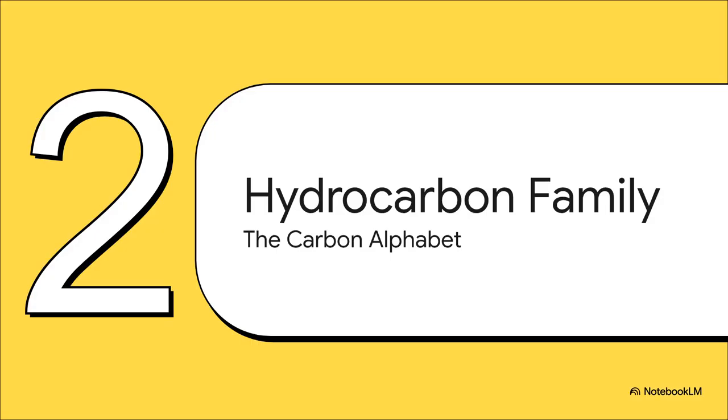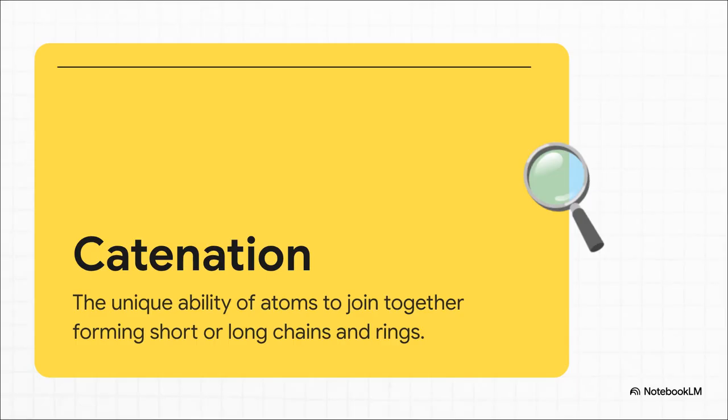Moving right along to Section 2, the hydrocarbon family tree, the carbon alphabet. Let's look at the basic letters of our new chemical language. The undisputed star of the show here is carbon, and carbon has this incredible superpower called catenation. Catenation is basically the unique ability of carbon atoms to join together to form short chains, incredibly long chains, and even full rings. Because carbon has 4 valence electrons, it just loves to bond. This catenation is what allows for what chemists call a homologous series. It's a group of molecules where each member differs from the next by one constant unit. Honestly, it's exactly like adding letters one by one to form longer and longer words.